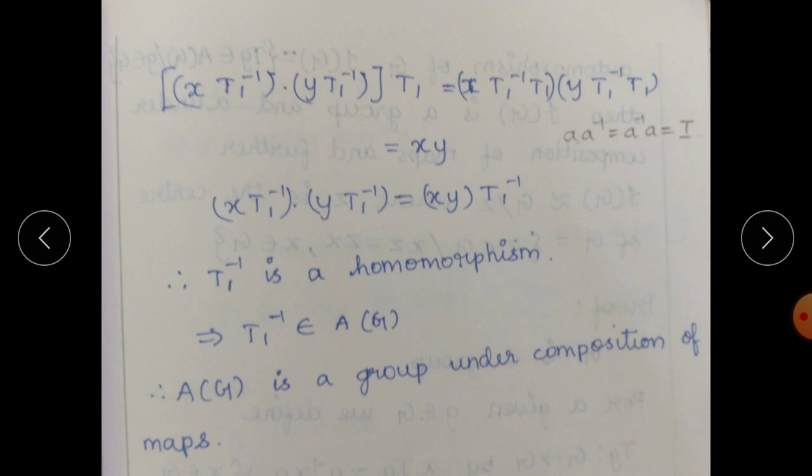Next we have to define the identity map. I is already defined, so the identity property is also satisfied. For the inverse it is the same procedure. For every element T1 belonging to A of G, an inverse exists, so T1 inverse also exists. Since T1 is a 1 to 1 and onto homomorphism, we can easily say T1 inverse is also 1 to 1 and onto, but we have to show that T1 inverse is a homomorphism. So we come to the proof that T1 inverse is a homomorphism. Finally, we can say T1 inverse belongs to A of G. Therefore, A of G is a group under composition of maps. Thank you.